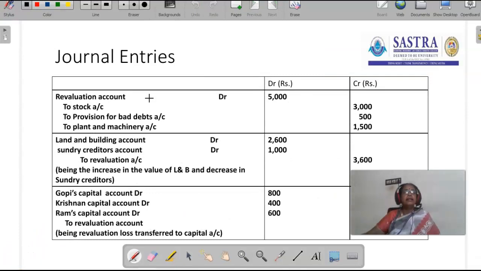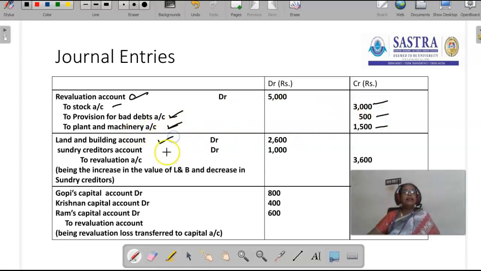Next journal entry is revaluation account debit to stock account, to provision for bad debts account, to plant and machinery account. So the assets' value is reduced, and provision for bad debts is created. Here the plant and machinery value is reduced, so revaluation account should be debited to stock account, to provision for bad debts account, to plant and machinery, 3,500, 1,500.